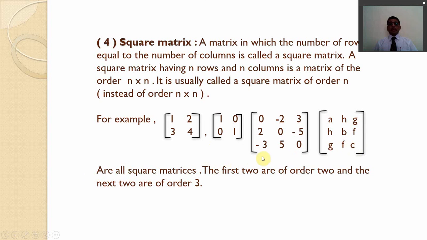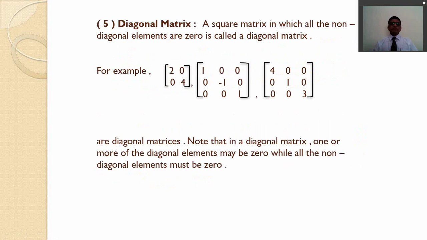These are all square matrices because they have the same number of rows and columns. The first two matrices have order 2 and the next two have order 3. They have 2 rows and 2 columns, and they have 3 rows and 3 columns. So this is known as a square matrix.